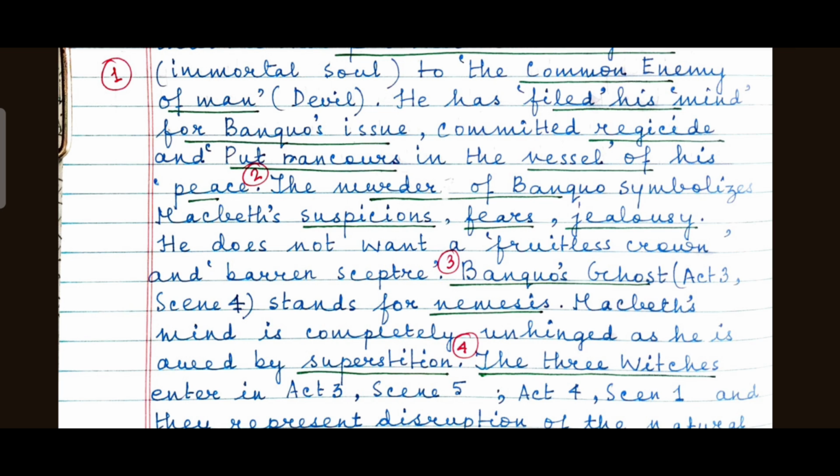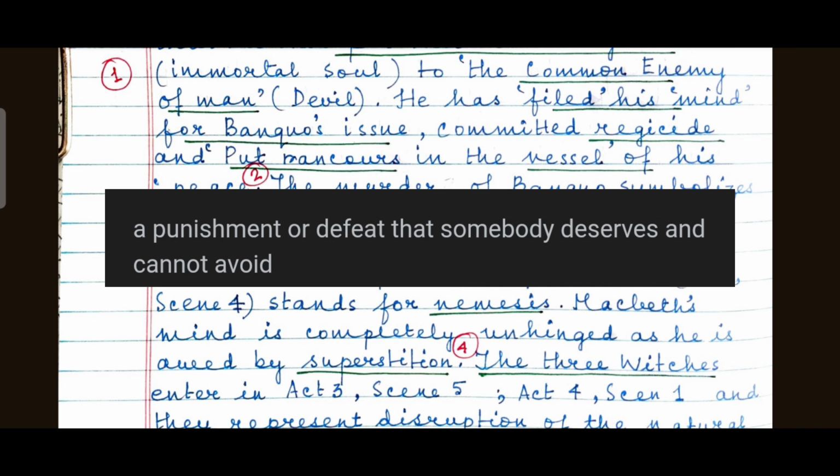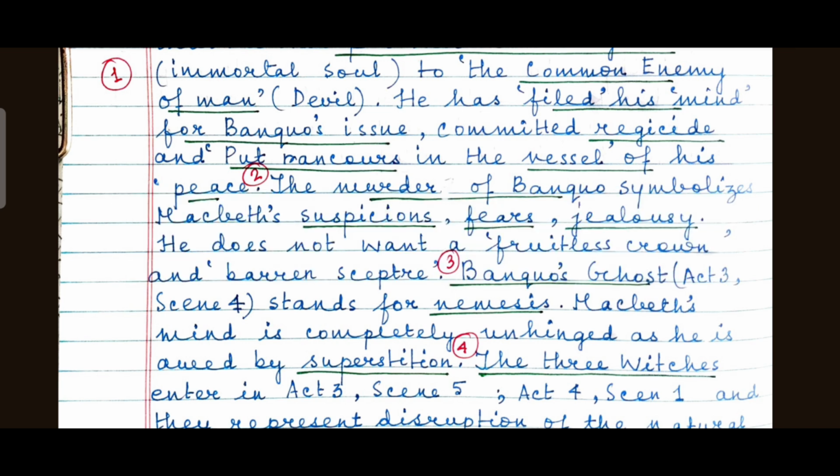Banquo's ghost, an important symbol, Act 3, Scene 4, stands for nemesis. Now what is the meaning of nemesis? See, it's there on the screen. And I have discussed this in detail in my session where I have solved the workbook questions of Act 3, Scene 4. Check the pinned comment section or the description box for that answer, for those answers in detail.